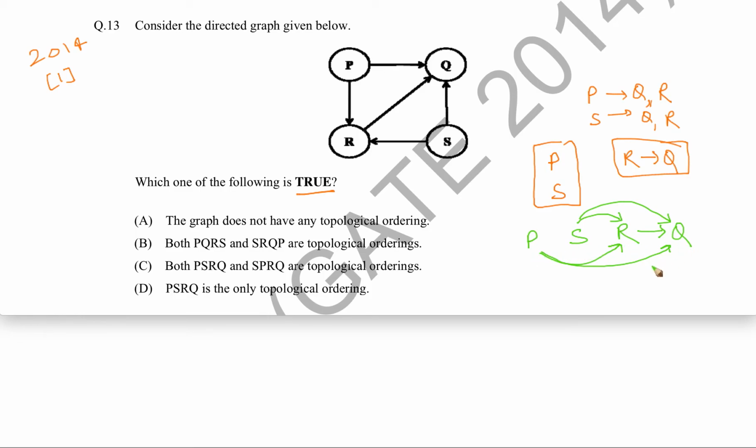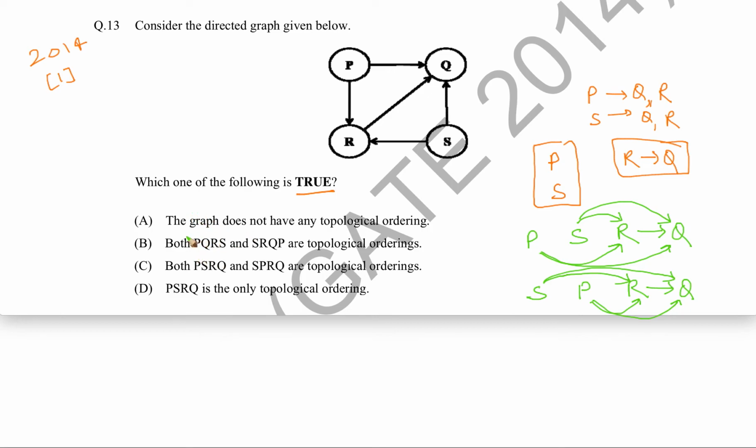Are there any other possible topological orderings? Yes. As we discussed earlier, for P and S, we don't have any information about their relative ordering. So we can have something like this also. If we have S, P and R and Q, then R is definitely coming before Q. But here also P is coming before R and P is coming before Q, and S is coming before R and S is coming before Q. So all the conditions are satisfied here also. So S, P, R, Q, that is also a topological ordering.